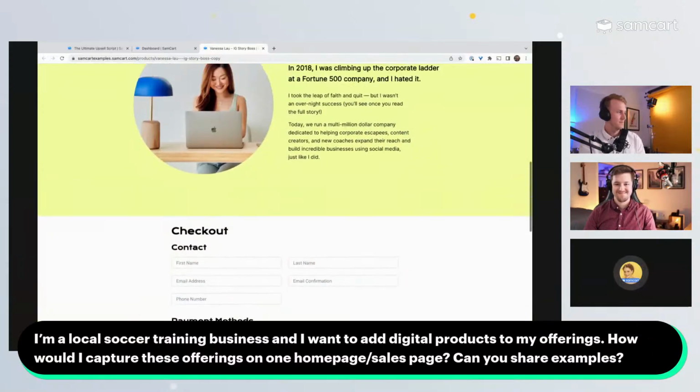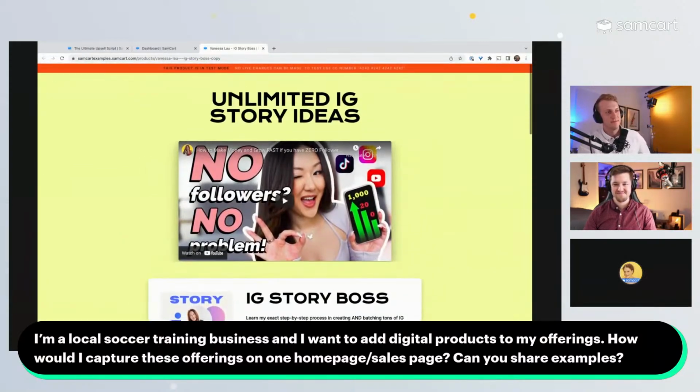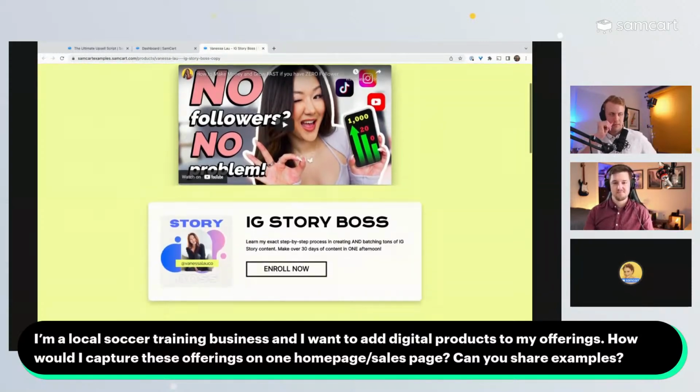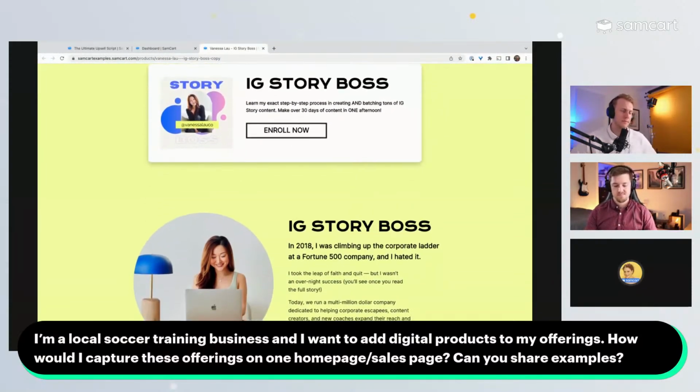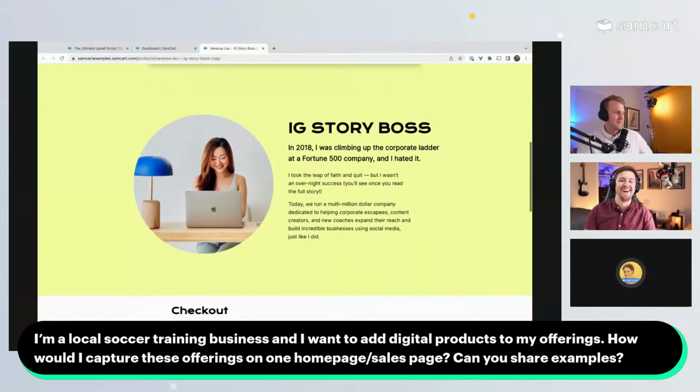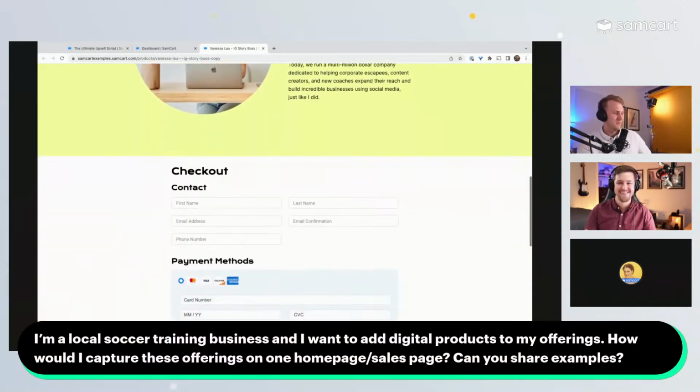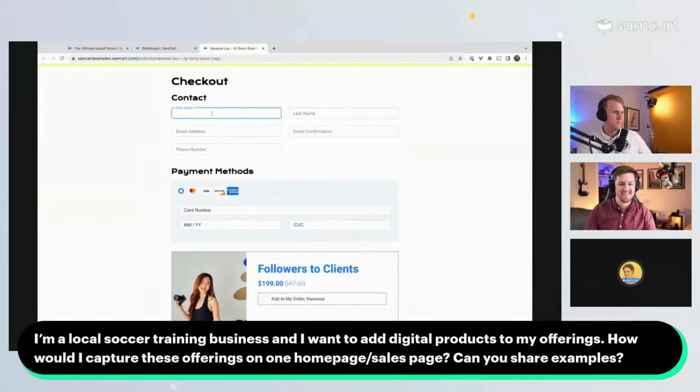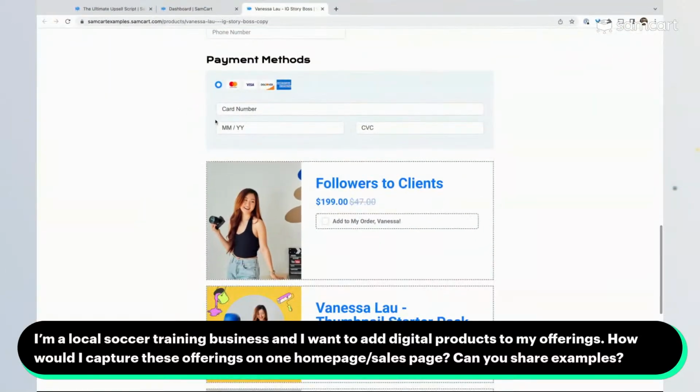We'll see. But here is a page that we basically said, this is what multiple products on one page looks like in SamCart, right? So we're going to make a page to sell product A. We're going to focus everyone's attention. It's not going to have a bunch of links that distract people and send people over to a blog or a catalog or anything. We're going to sell one product, right? And then down here, this is where customers get a chance to say, cool, awesome, I'm going to fill in my information and give you my payment info.